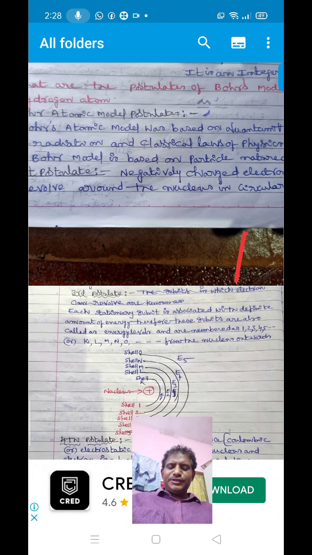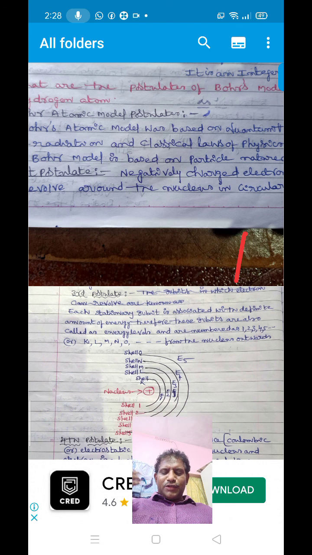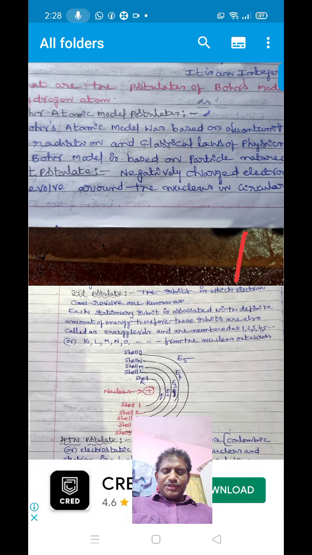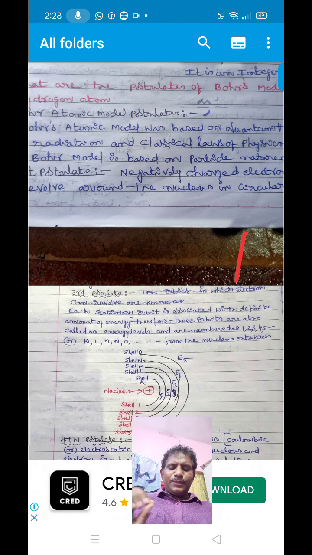The second postulate is, when an electron revolves around the nucleus in circular paths, the energy of the electron remains constant. Therefore, such types of orbits are called stationary orbits. This is the second postulate of Bohr atomic model.